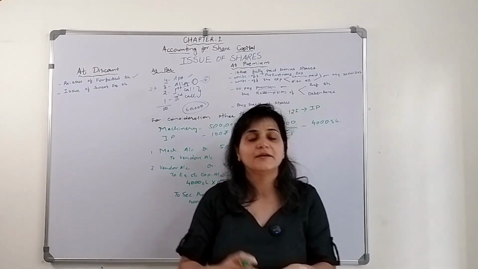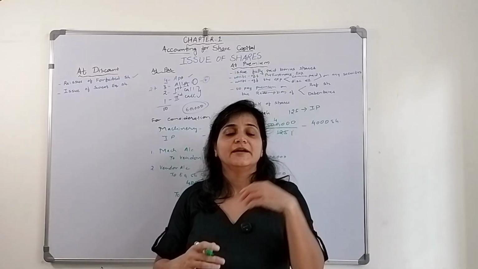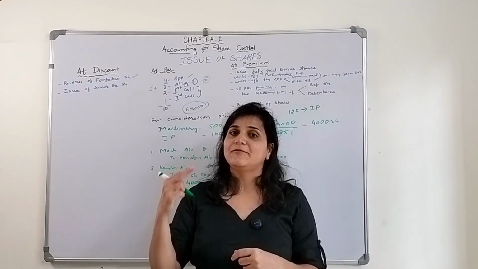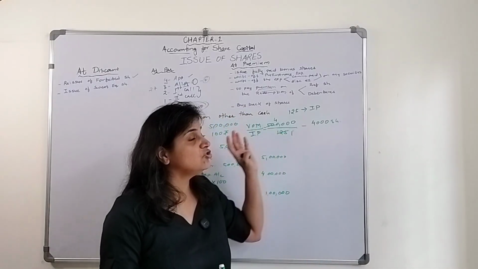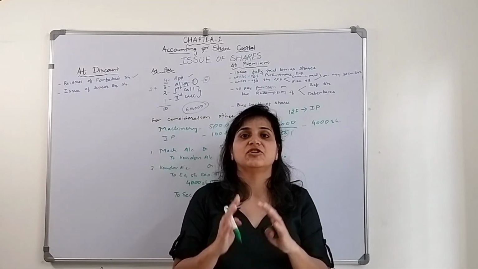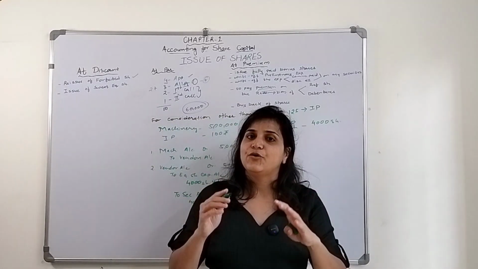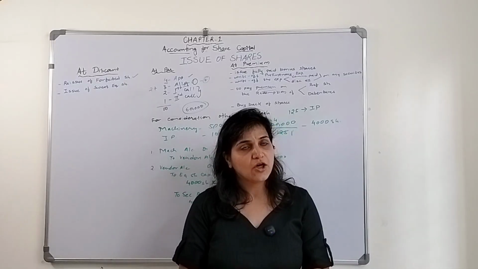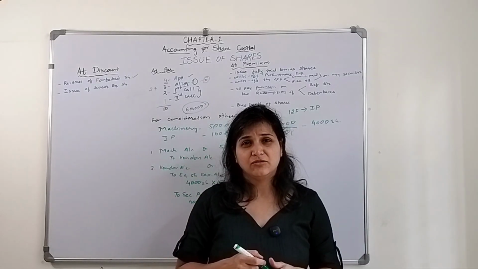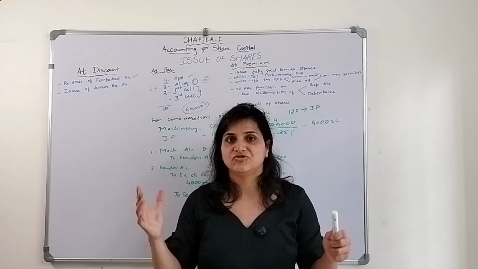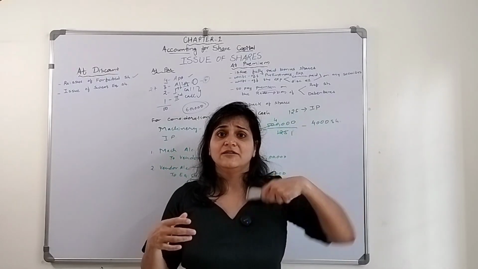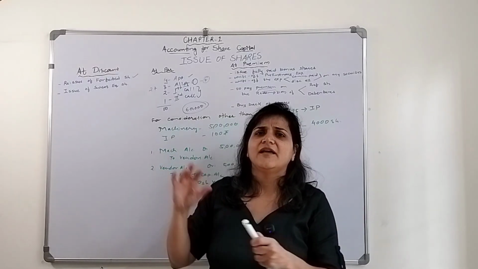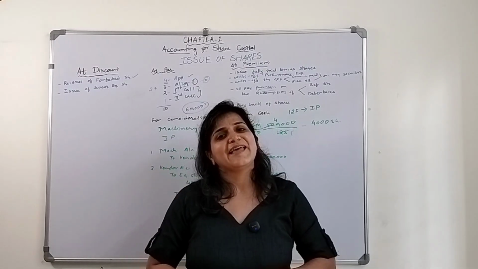I hope you got it. Shares can be issued at par, at premium, in certain situations at discount, or the company can issue shares for consideration other than cash. I hope you got it. Practice a lot, and next time we are going to discuss a lot more about shares: over subscription, under subscription, forfeiture of shares, reissue of forfeited shares, and certain more terminologies. Thank you very much.